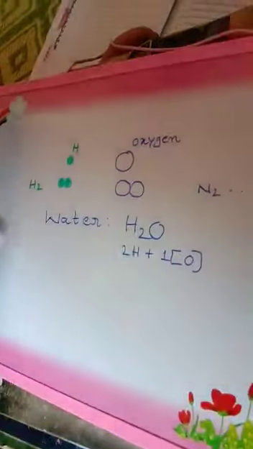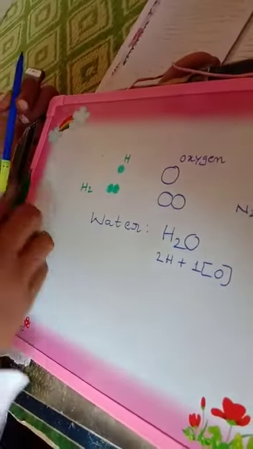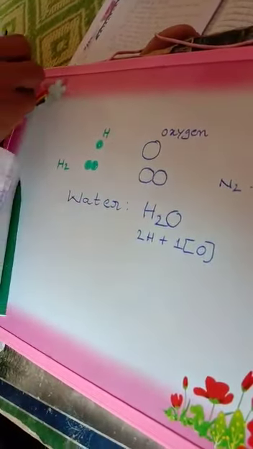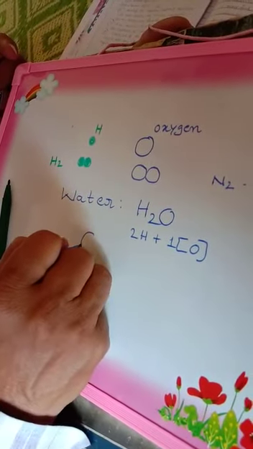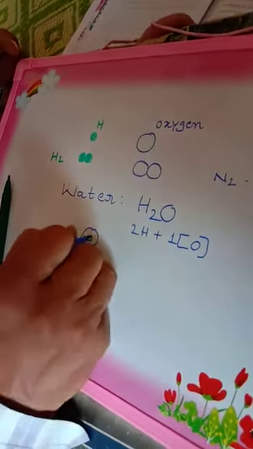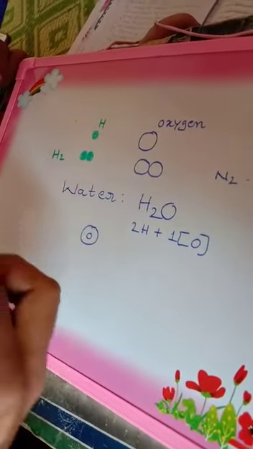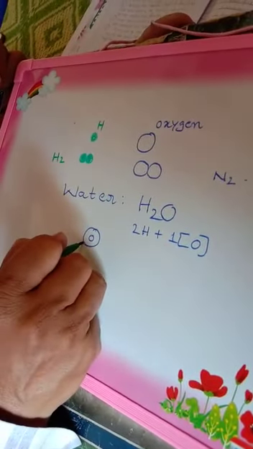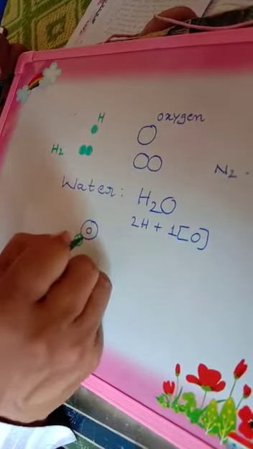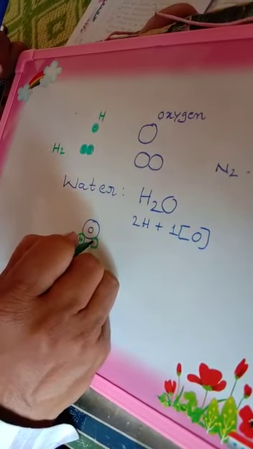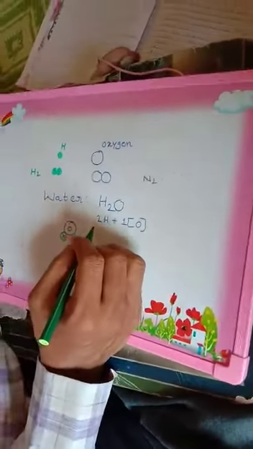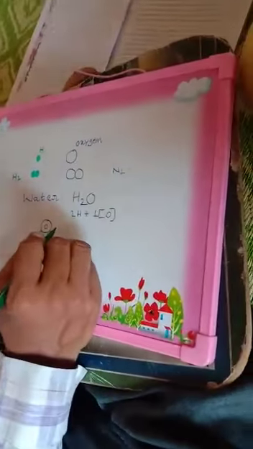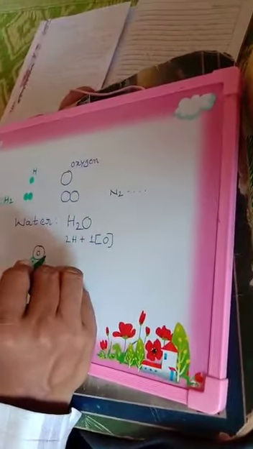So you can represent it as an oxygen atom and the two hydrogen atoms. So the H2O molecule can be represented in this way. In this way we can represent the various molecules which are combinations of different atoms.